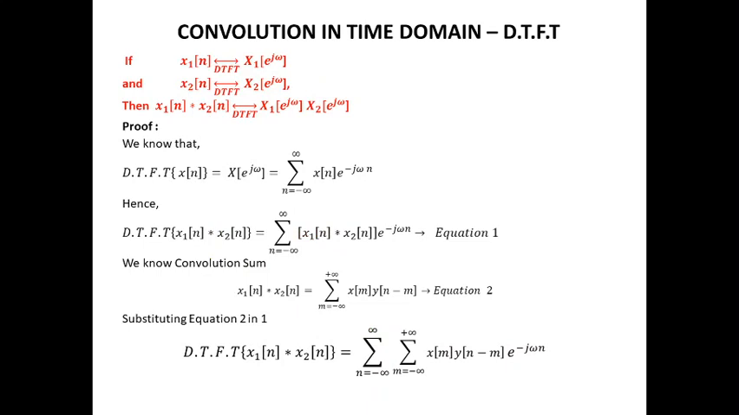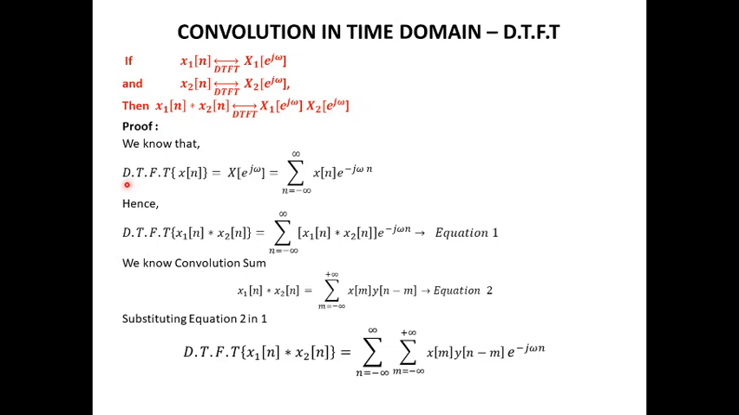The most important property here is the convolution in time property for DTFT. If x1(n) has DTFT X1(e^jω) and x2(n) has DTFT X2(e^jω), and the two signals are convolved in the time domain, then the corresponding individual DTFTs are multiplied in the frequency domain. So x1(n) convolved with x2(n) has DTFT equal to X1(e^jω) multiplied by X2(e^jω).